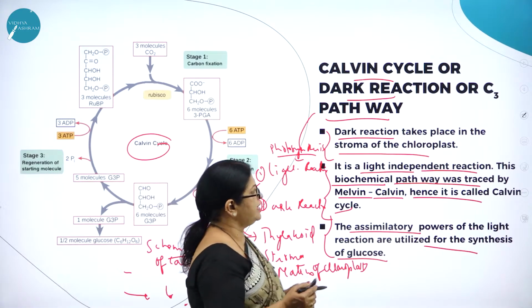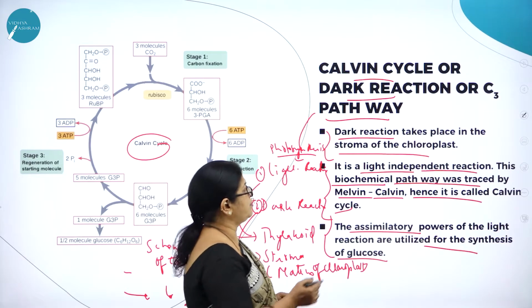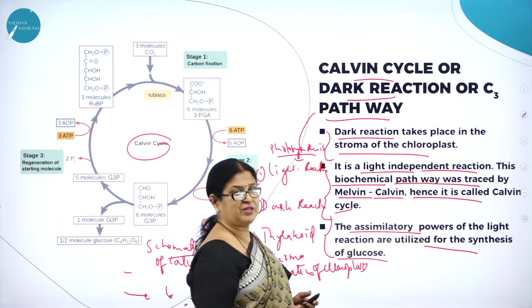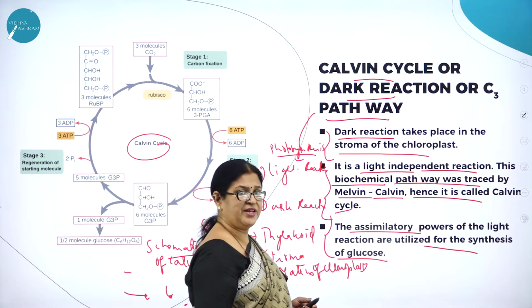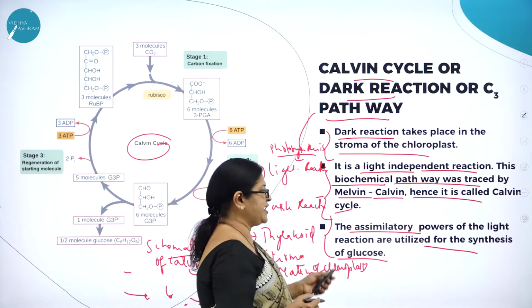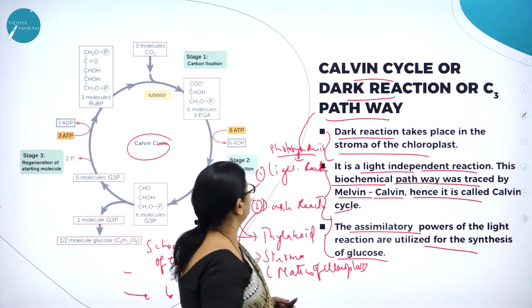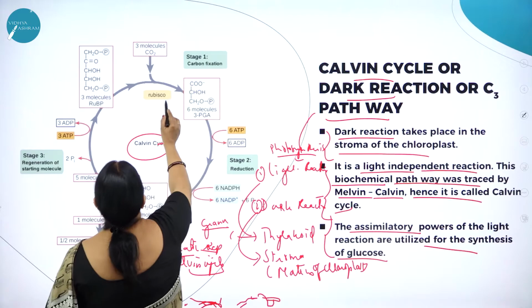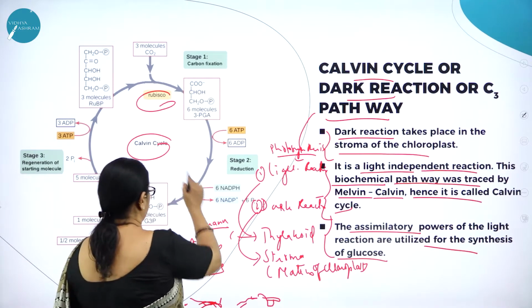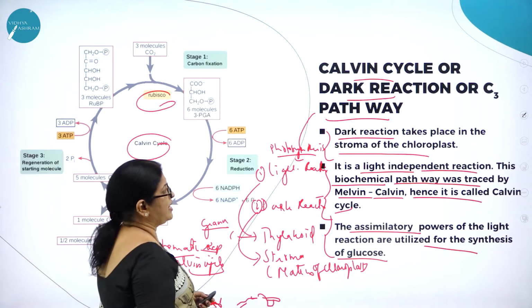So dark reaction takes place in the stroma of the chloroplast, and it is light independent reaction. This biochemical pathway was traced by Melvin Calvin, hence it is called Calvin cycle, and the assimilatory powers of the light reaction are utilized for the synthesis of glucose. So here you can see, right? Let us study one by one the steps that are involved in the Calvin cycle.